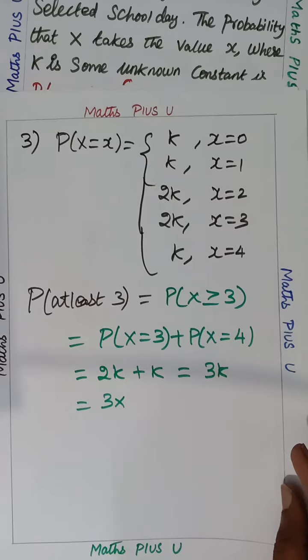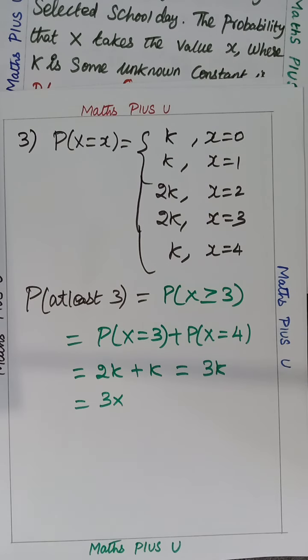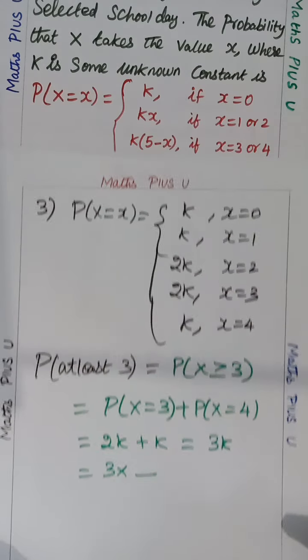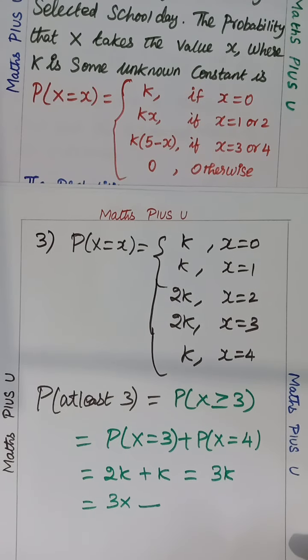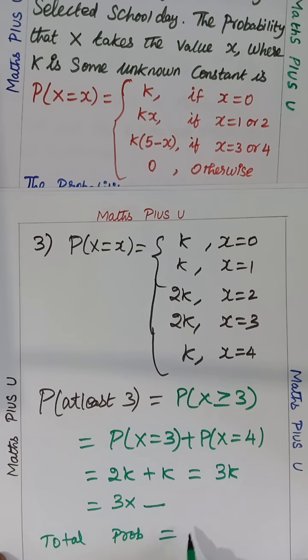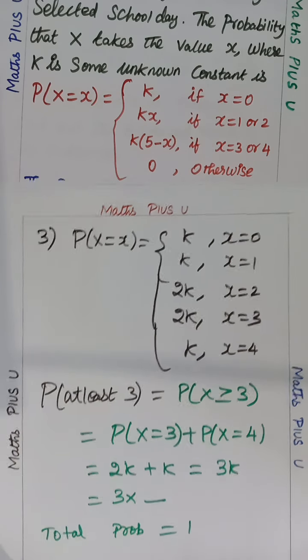So then we are supposed to find the k value, then only we can get the answer. So how to find the k value? We know total probability. Total probability is 1. Correct? So total probability equals 1. Can you do this, children? Total probability equals 1. So kindly start doing.